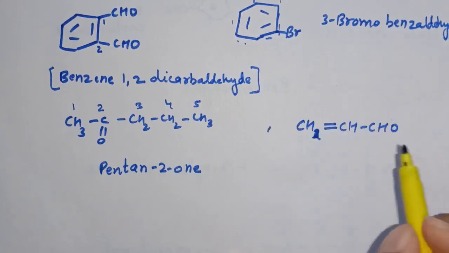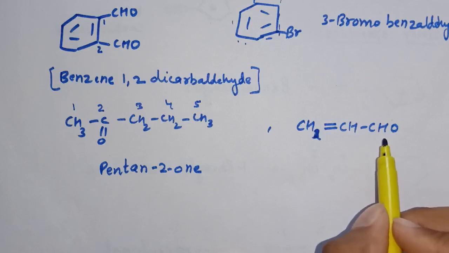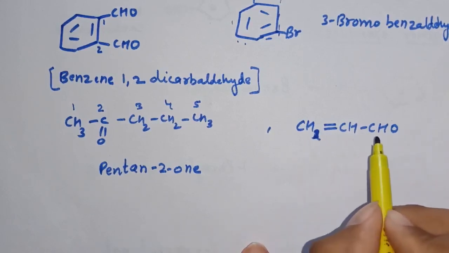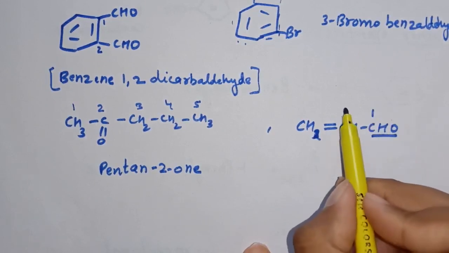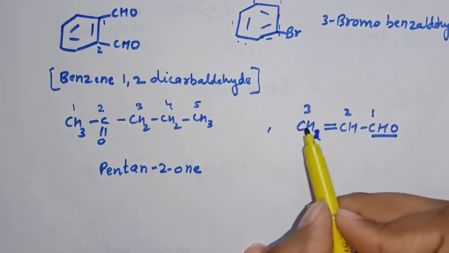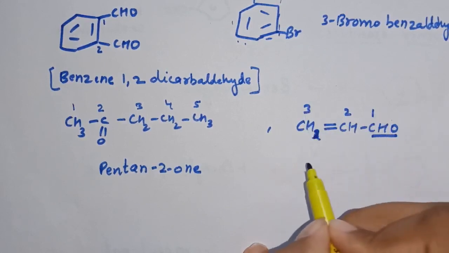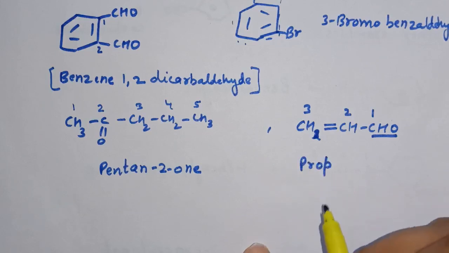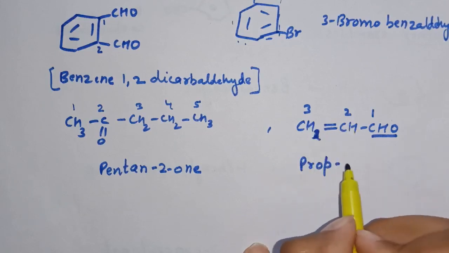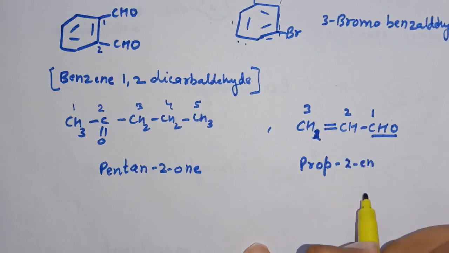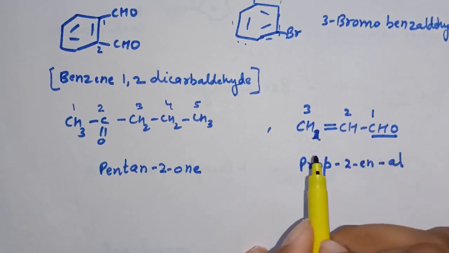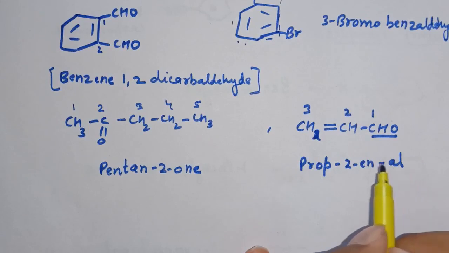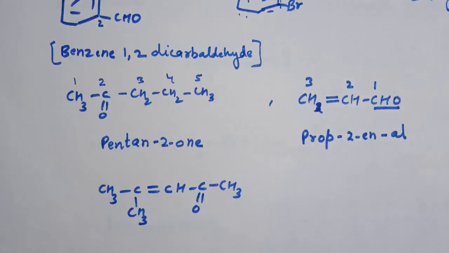Here one more example is written, CH2 double bond CH CHO. Now in this case the functional group is aldehyde. CHO is the aldehyde functional group. So we will start numbering from this side, 1, 2, 3. Now in between 2 and 3 there is one double bond. So for 3 carbon atoms it is prop. In between 2 and 3 one double bond is there. So prop-2-en-1-al, or you can also write it as prop-2-enal. So the IUPAC nomenclature is prop-2-enal. This is the nomenclature for this compound.